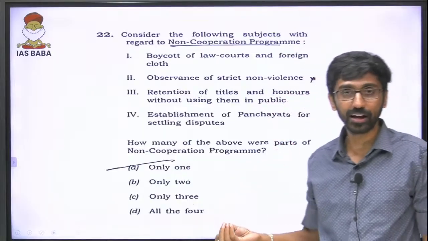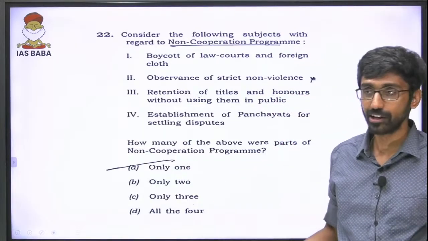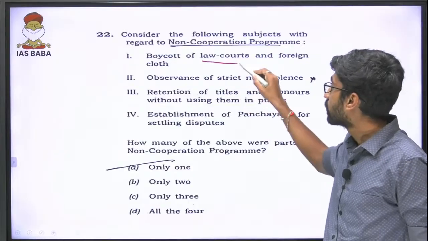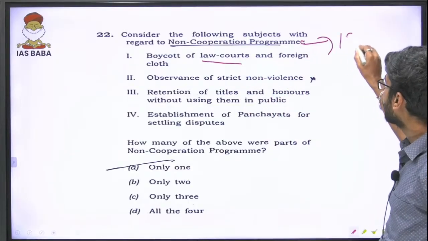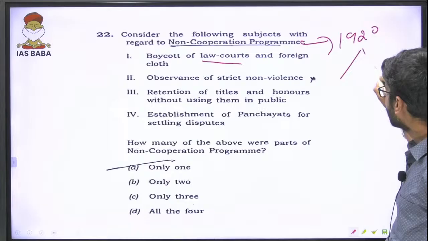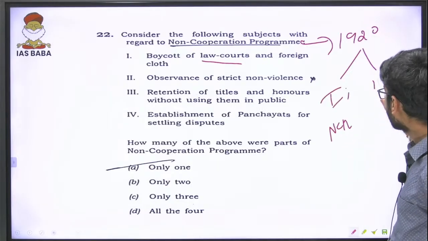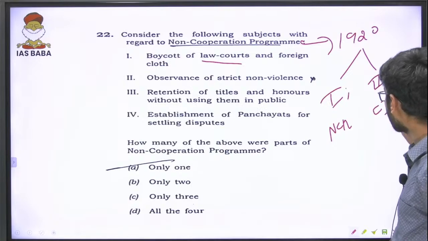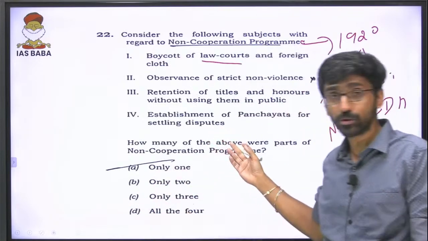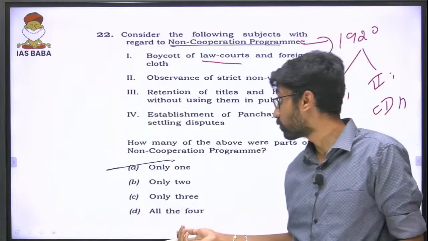Again, this topic we have dealt with very extensively in our classes. The boycott of law courts. Again, for the non-cooperation movement you have to talk about it: it started in 1920 and was in two stages. The first stage is non-cooperation, and the second stage would be civil disobedience. That is how a related question, one more question, is also asked. We will come to that question also.